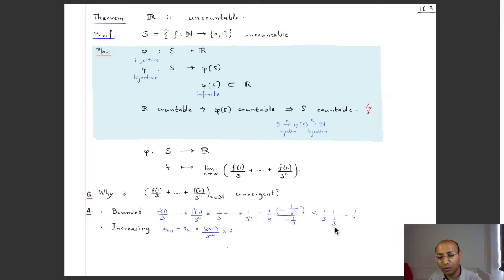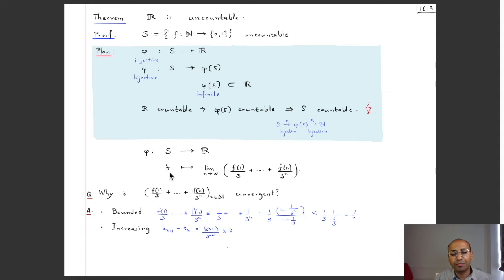Now 1 minus 1 by 3 is 2 by 3, and this numerator is strictly less than 1. So this is less than 1/3 times 1 by 2 by 3, the 3 cancels, leaving a half. So each term of the sequence is less than or equal to a half, and so this sequence is bounded.